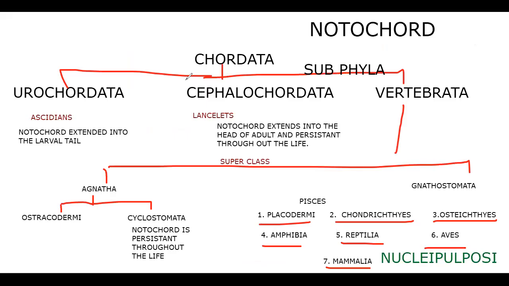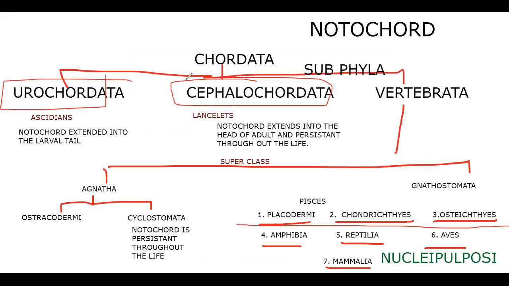So what do we say? Protochordates: urochordata and cephalochordata. In urochordata, cephalochordata, in the fishes, Placodermi, Chondrichthyes, Osteichthyes, and in most of the amphibians, these pharyngeal gill slits are present. Let me take a box here for those having this particular feature.